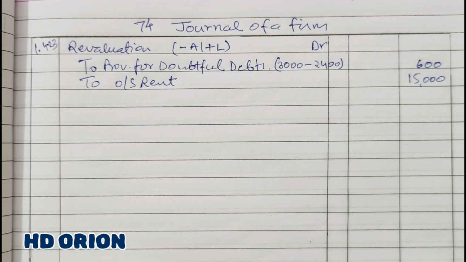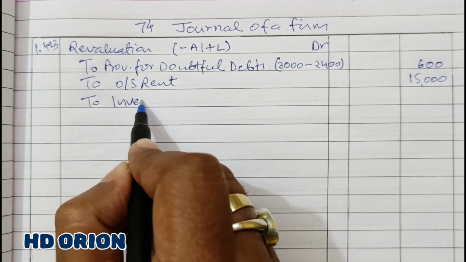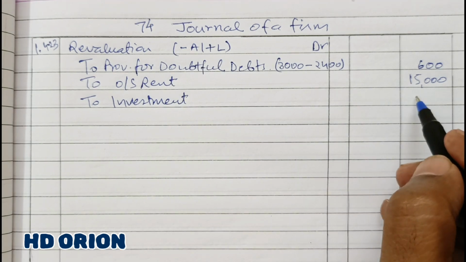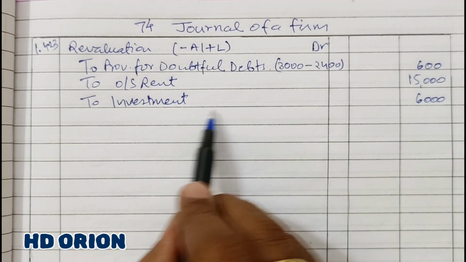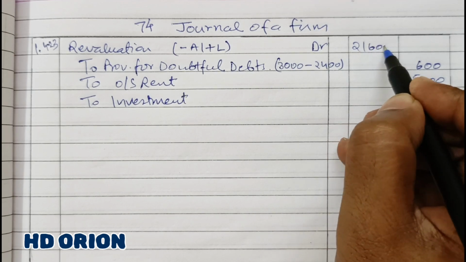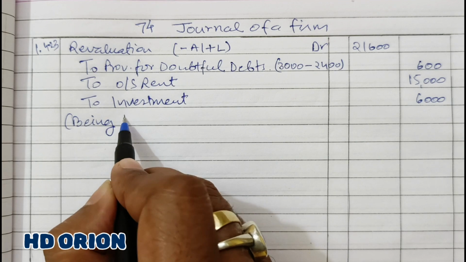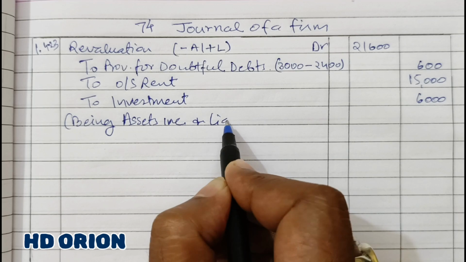Then investments are decreasing. See, one of the partners has agreed to take investments at a lesser price. So how much less it is? So to investment, 24,000 worth investments are taken only for 18,000. So there is a decrease of rupees 6,000 in the asset. So assets are decreasing. So when we add here, it is 21,600. Being assets decreased and liabilities increased.